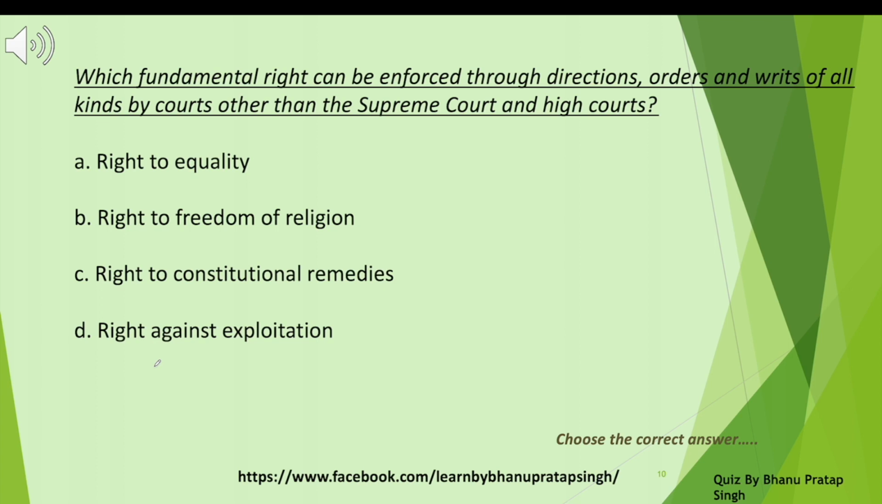Option D, right against exploitations. Answer is option C, right to constitutional remedies. The reason is this right to constitutional remedies basically empowers an individual to seek justice, challenge unconstitutional laws and actions, and demand accountability from the state if your rights are violated in any way, right? So basically it is protecting your fundamental rights.